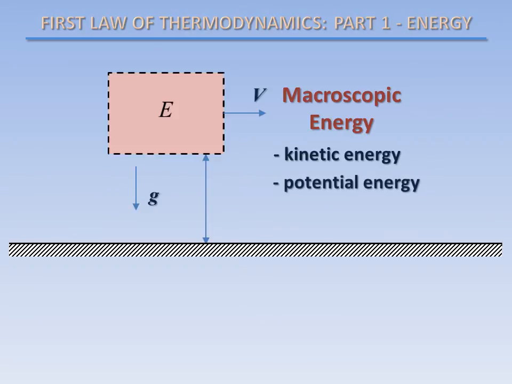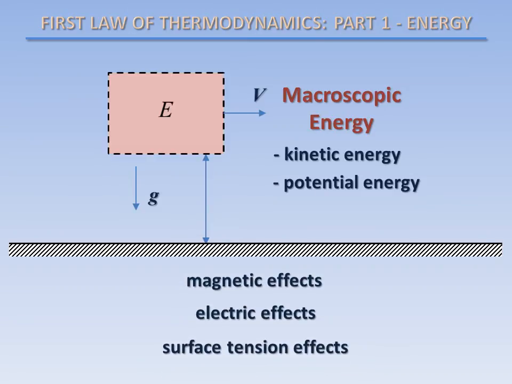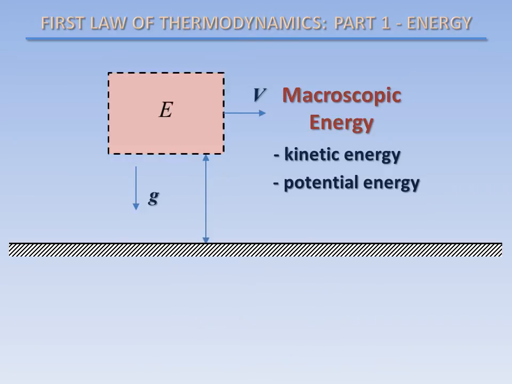Other forms of macroscopic energy, such as those related to magnetic, electric, and surface tension effects, are only significant in specialized cases and, therefore, will be neglected here. So for our mathematical model of energy, macroscopic energy consists of the sum of the kinetic and potential energies of the system as a whole.